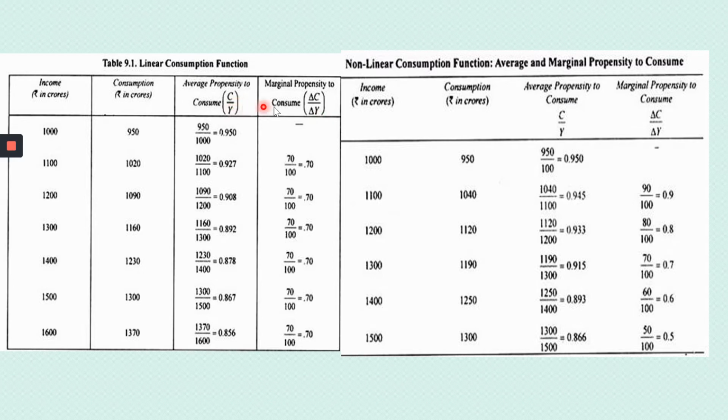C and Y is different. Here I say delta C. Delta C means it is change in consumption divided by change in income. So how do I find out this change in consumption?